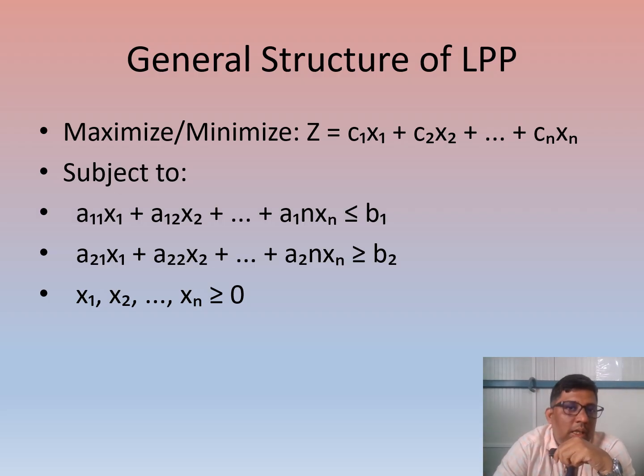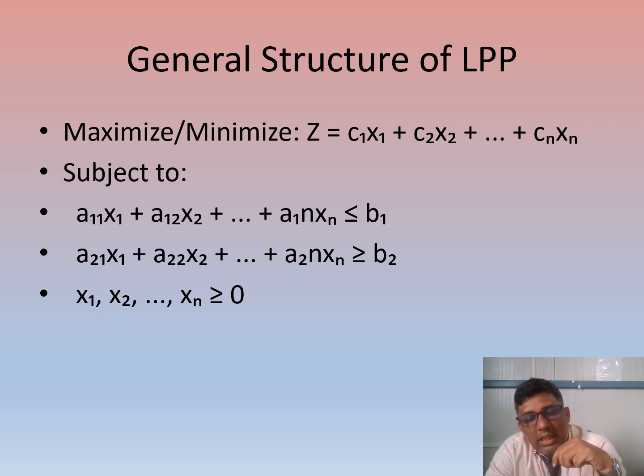You can see the statements they have given. The objective is given as maximize or minimize. If you want to maximize, it will be different; if you want to minimize, it will be different. The problem may be maximization or minimization. The objective is represented by Z. Then a11 x1 plus a12 x2 plus up to a1n xn less than or equal to b1, and this b1 and b2 are going to become my constraints.